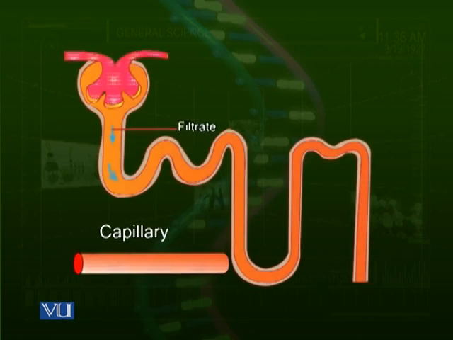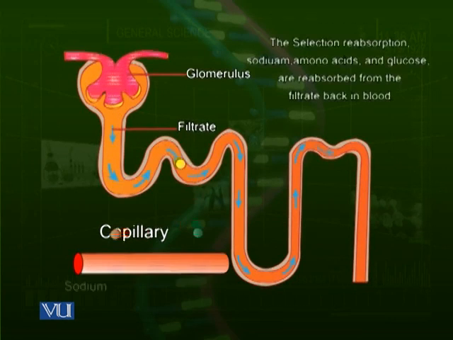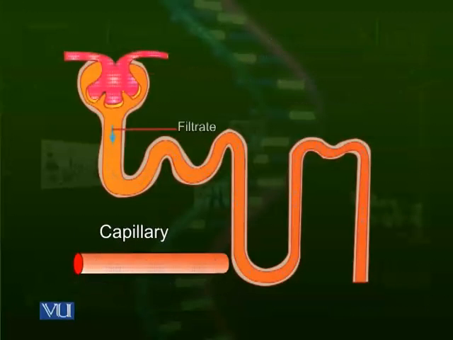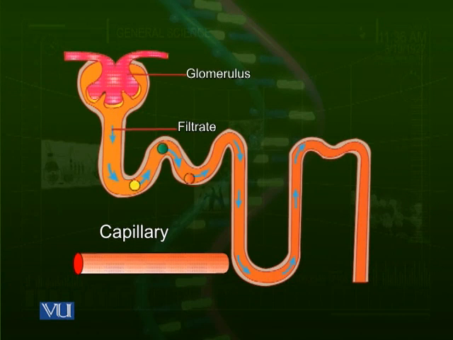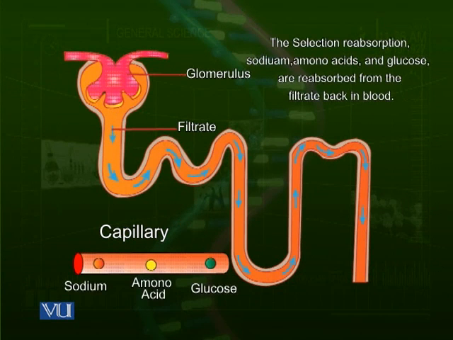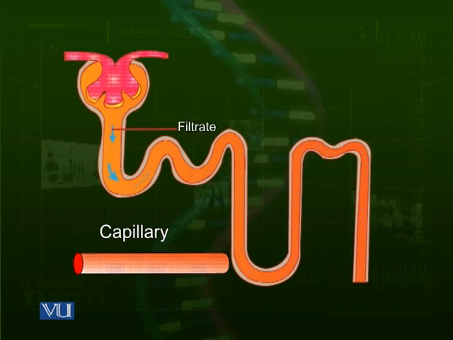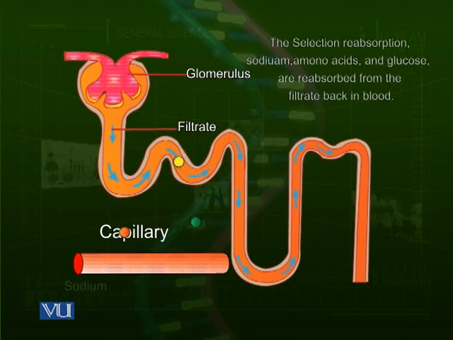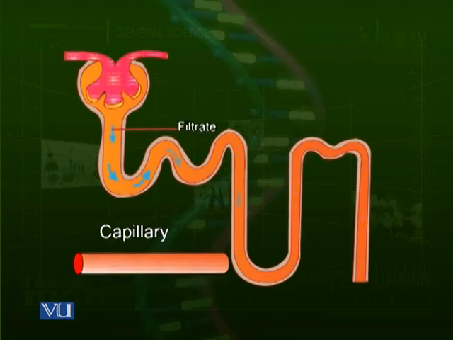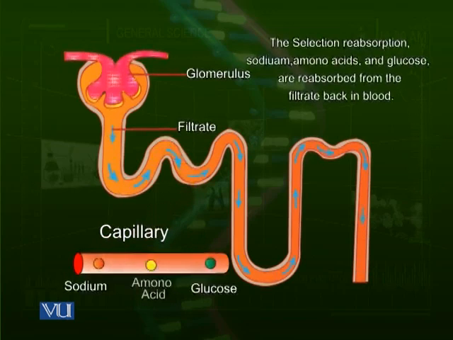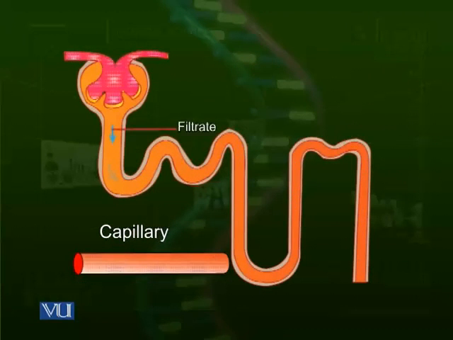This animation shows that the glomerular filtrate, which is actually the Bowman's filtrate, has quite a high concentration of sodium, amino acids and glucose, which are all required by the body. They are present in the filtrate, and when they go down the convoluted tubules, they are absorbed by the nearby capillary, because the capillary is in close vicinity. Due to the difference in concentration gradients, these sodium, amino acids and glucose are reabsorbed from the filtrate and go back to the blood. So they are returned to the blood.